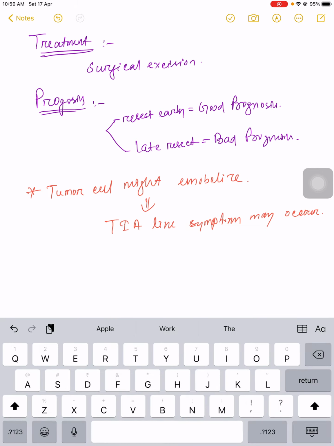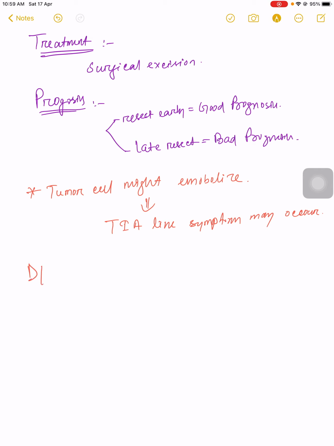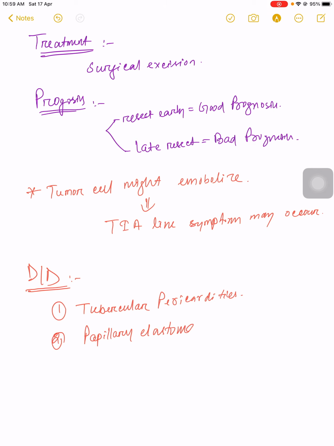What are the differential diagnoses of atrial myxoma? First one is tubercular pericarditis, and the second one is papillary fibroelastoma.